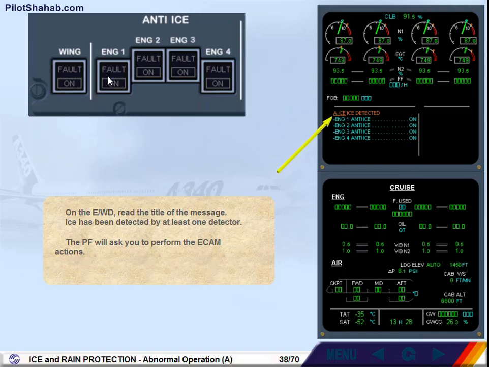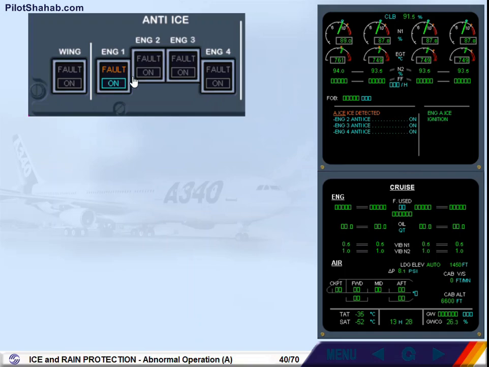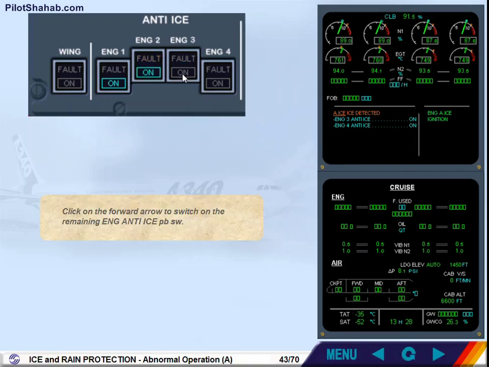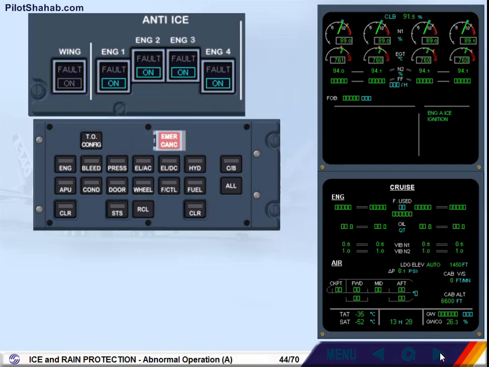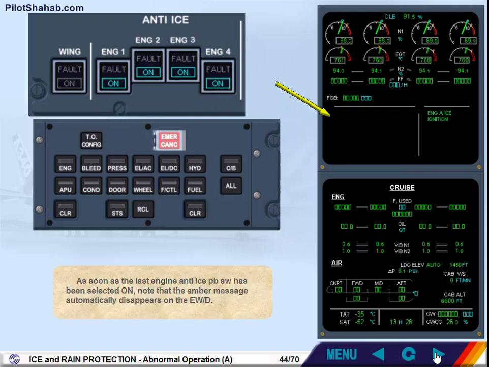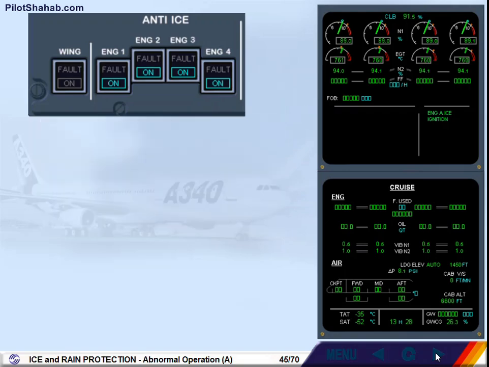Perform ECAM. No. Click on the forward arrow to switch on the remaining. As soon as the last engine anti-ice push-button switch has been selected on, note that the amber message automatically disappears on the engine warning display. Click on the forward arrow to continue.